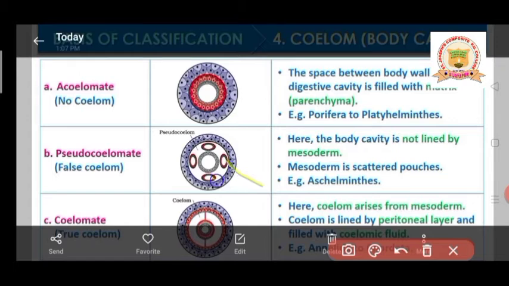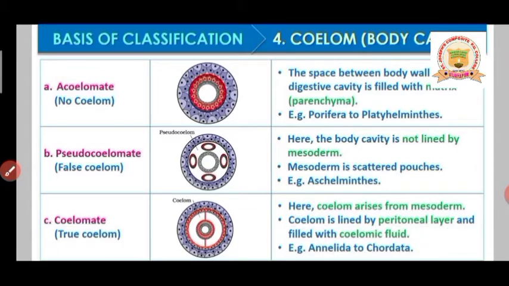so these are the pouches that you are going to see, students. These are the mesoderm pouches. So mesoderm is present in the form of pouches as it is not lined properly to the body wall and gut wall. That's the reason it is considered a false coelom. You know, pseudo means false, or not confirmed, not defined, we can say.